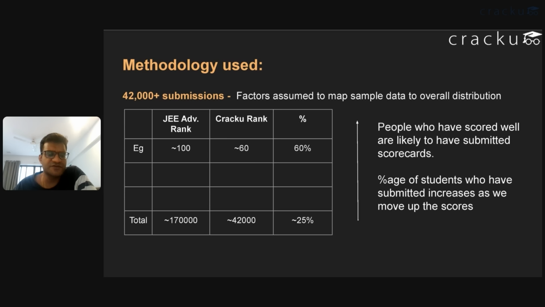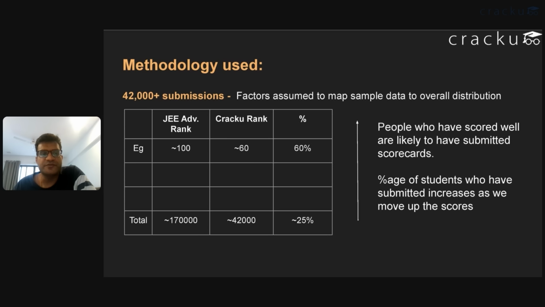For example, after the examination, if somebody feels they didn't do well, they likely would not bother checking the score once the response sheet is out. On the other hand, somebody who has done well would be more likely to check exactly how much they scored. So we assumed toppers are more likely to upload. Overall, around 46,000 people out of around 1.7 lakh students uploaded, approximately 25%.